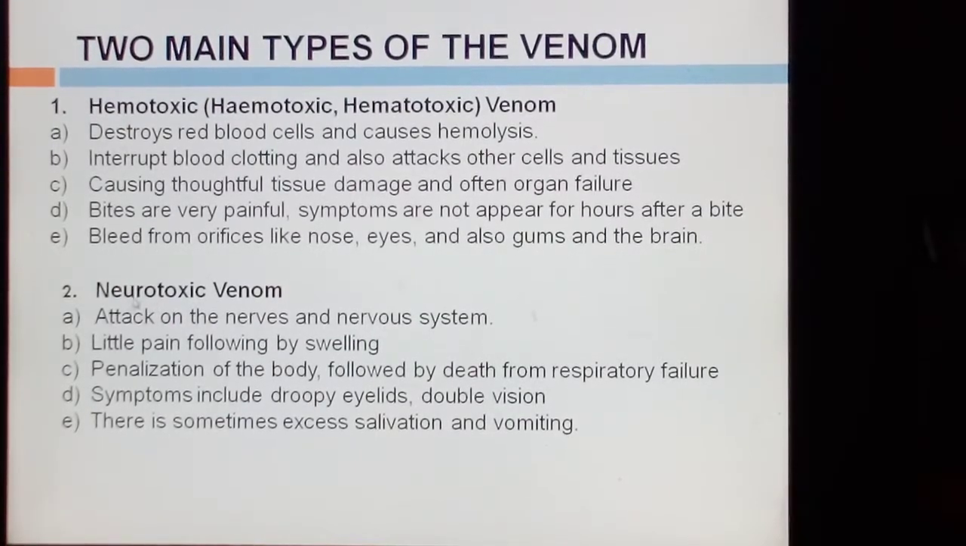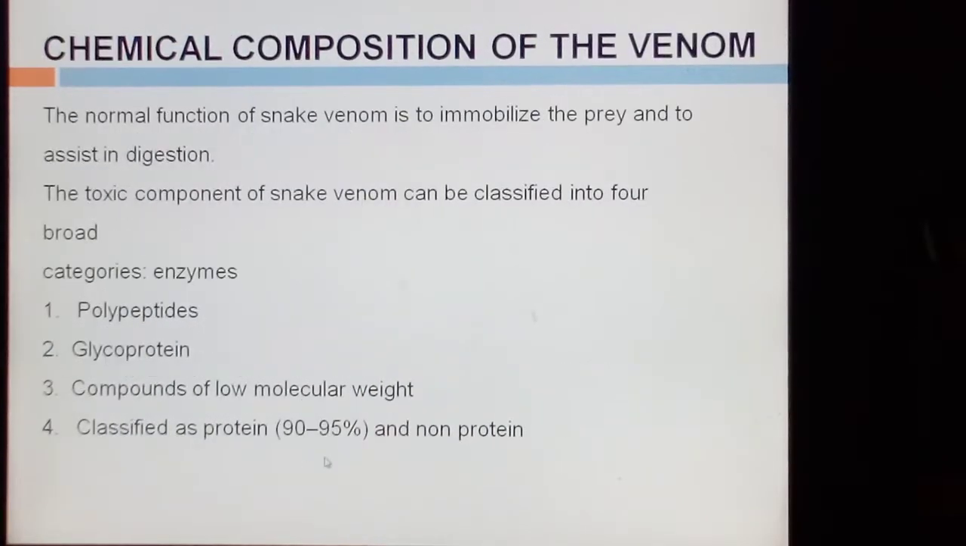The second is neurotoxic venom. It attacks the nerves and nervous system. There is little pain followed by swelling. Paralysis of the body follows, then death from respiratory failure. Symptoms include droopy eyelids and double vision. There is sometimes excess salivation and vomiting.